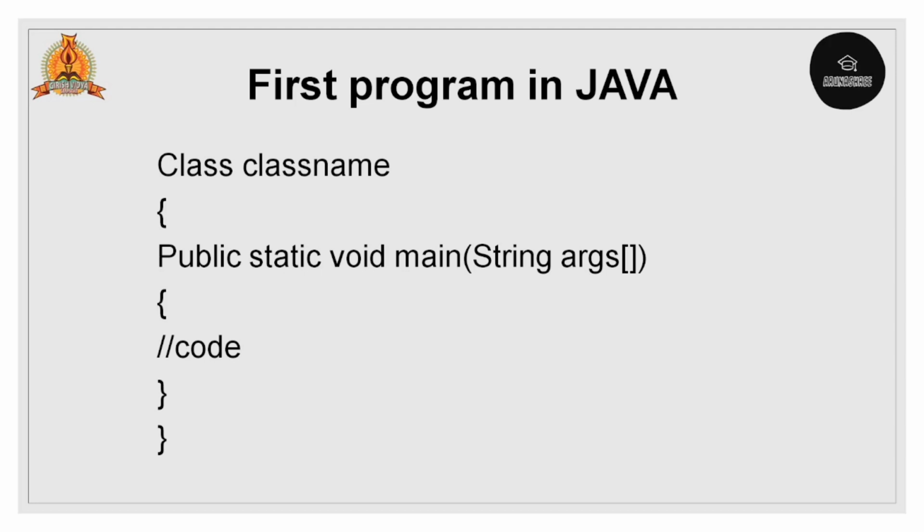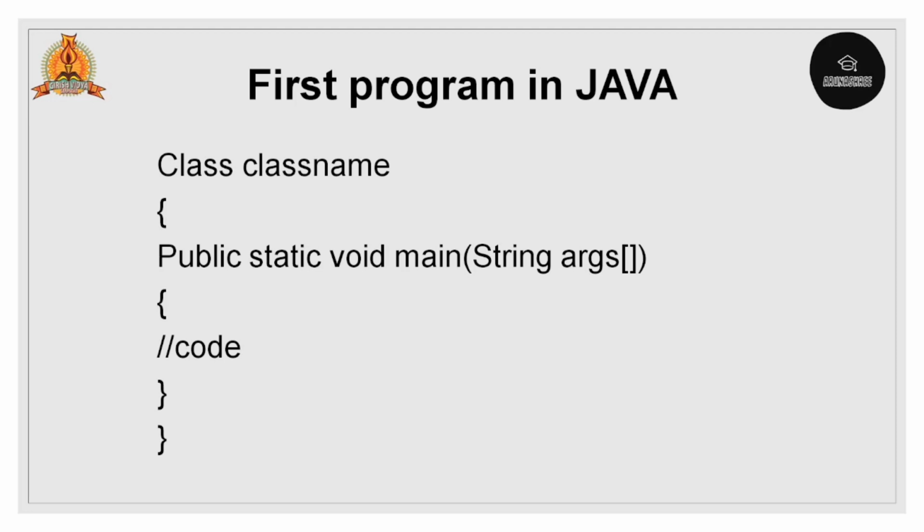So the complete Java program will be stored within a class, and within the body of the class all the data will be stored. Each and every line can be stored only within curly braces. Java is purely object oriented, so it will store the data within a class. Here the Java program will start with the main method. With the presence of the main method only, Java will execute its code. The JVM first searches for the main method to execute the program.